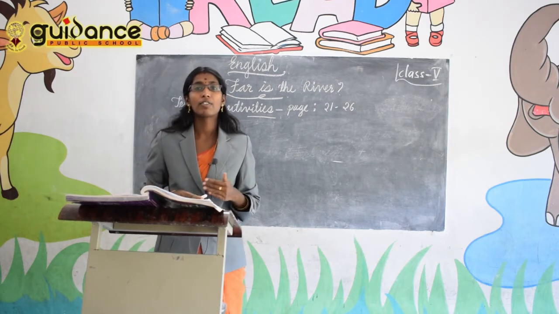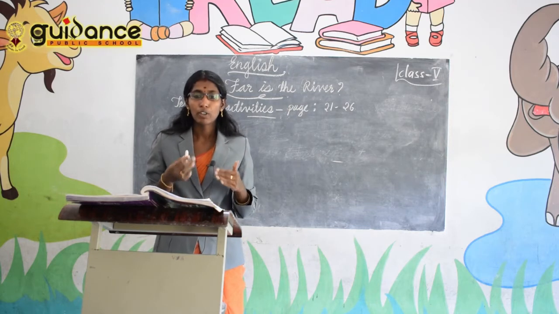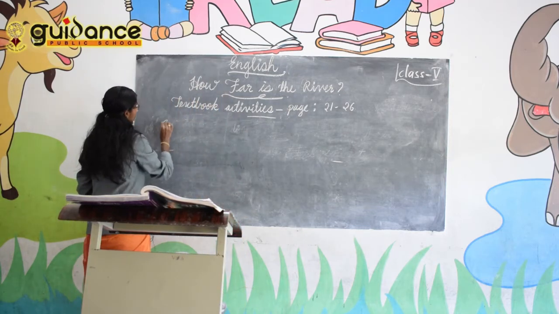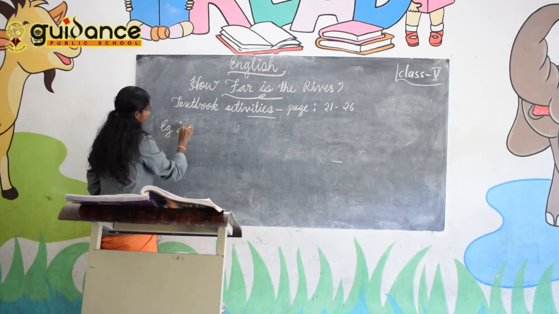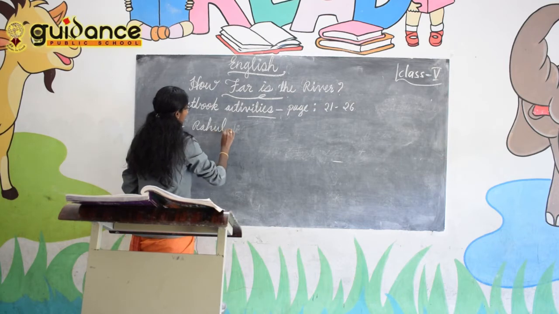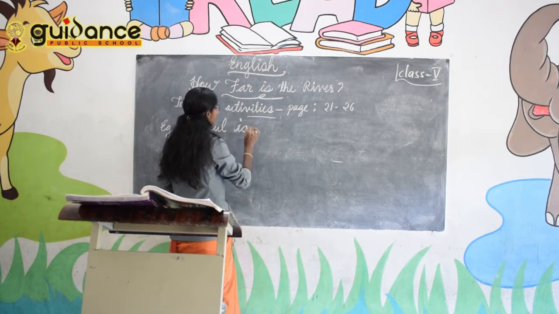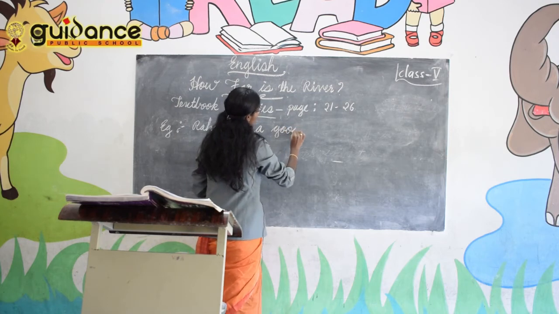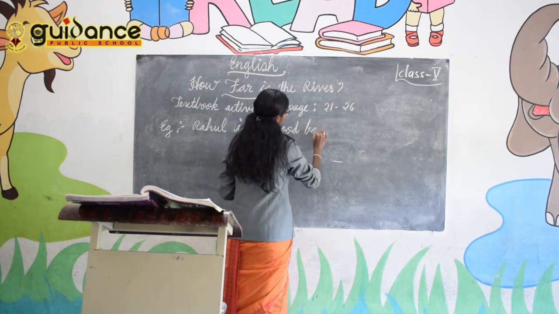Because whenever we are saying something, for example, Rahul is a good boy. A sentence. Rahul is a good boy.